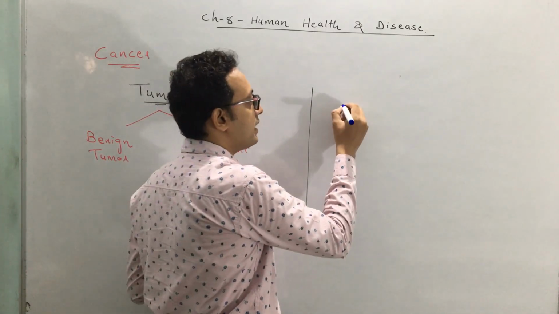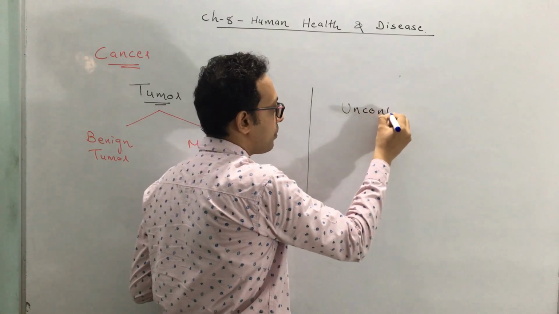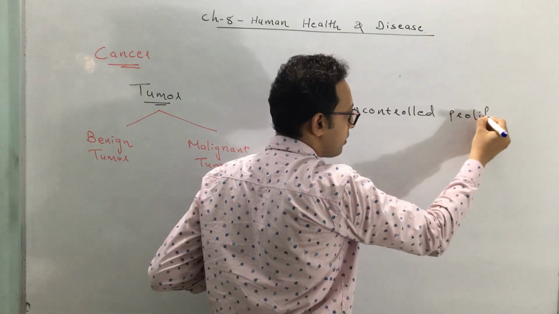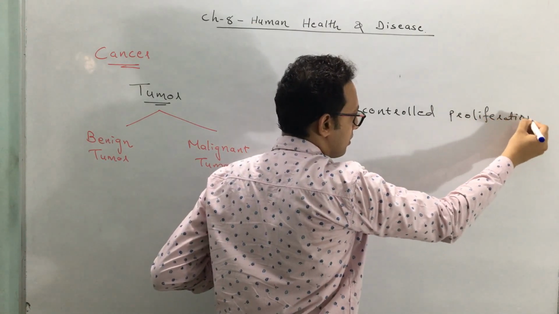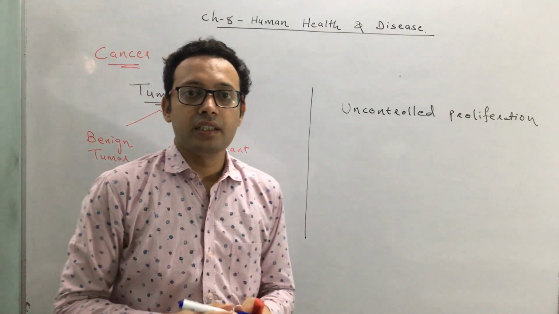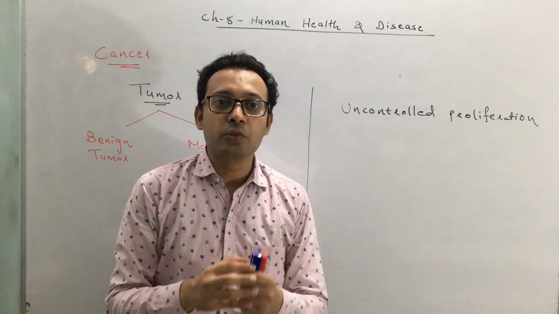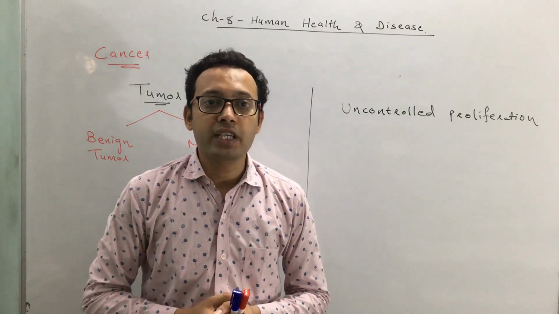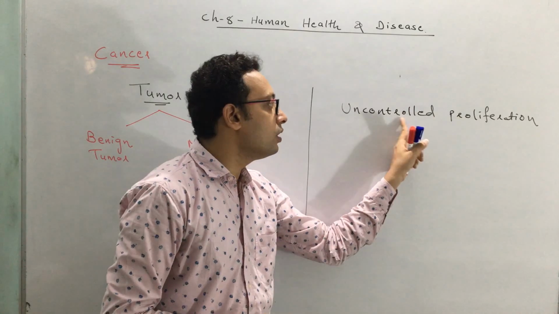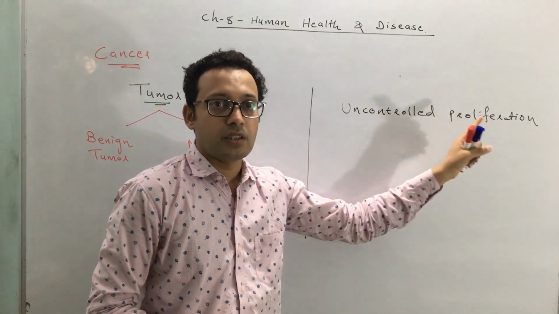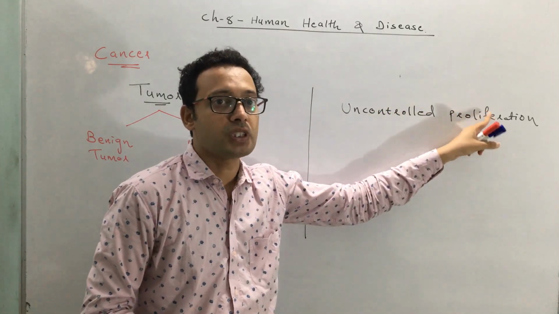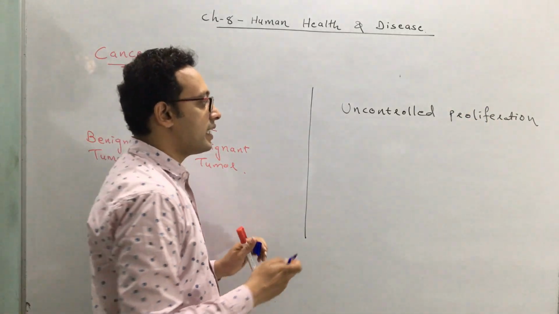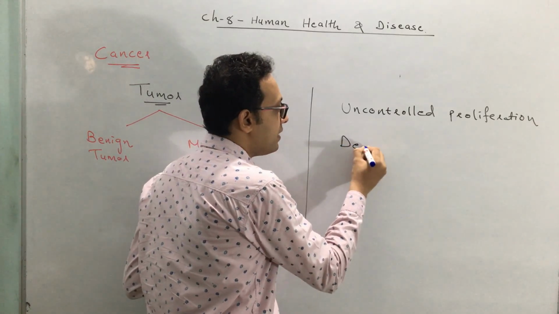The first characteristic is uncontrolled proliferation. Clear? If it is a tumor, the tumor has uncontrolled proliferation. Means in the cell division process, the body has lost control over this division or proliferation process. So this is the first characteristic. The second characteristic is de-differentiation.